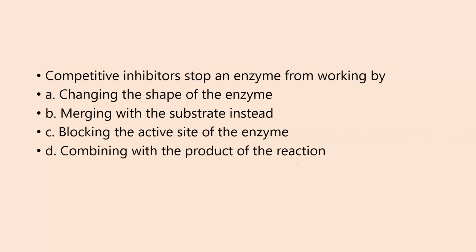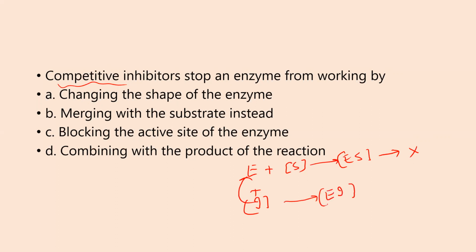Then competitive inhibitors stop an enzyme from working by. Now always remember, whenever there is a competition between the substrate and the inhibitor, the inhibitor tries to bind with the enzyme so that the enzyme substrate complex is not produced. Instead, enzyme inhibitor complex will be produced. How will it do that? By blocking the active site of the enzyme. So the answer is C.